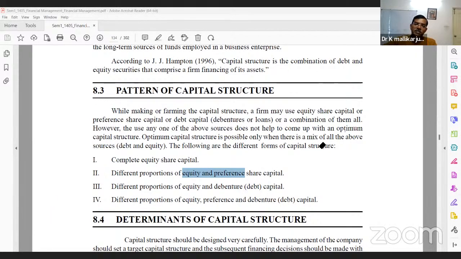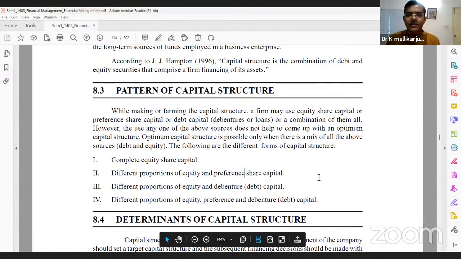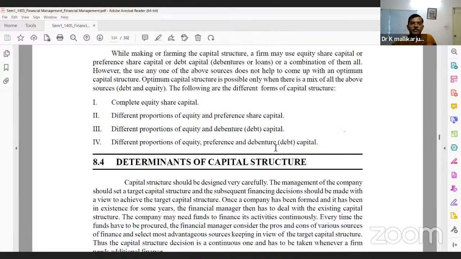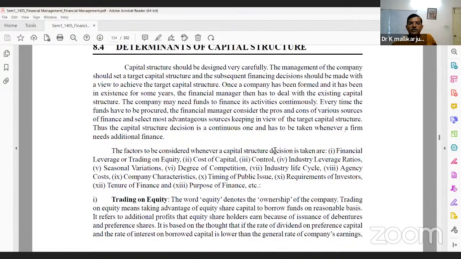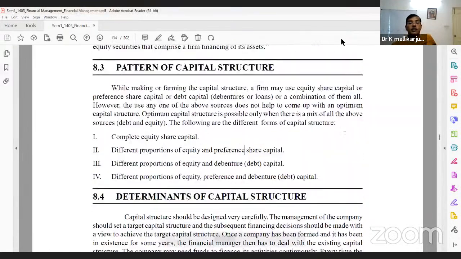That means it's good for a company to have debt too. Otherwise, if there is no debt, there is no mandatory payment, but you need to pay it back, so there is a burden. So every firm has to issue either equity shares, preference shares, or debentures, but the question is how the combination is.